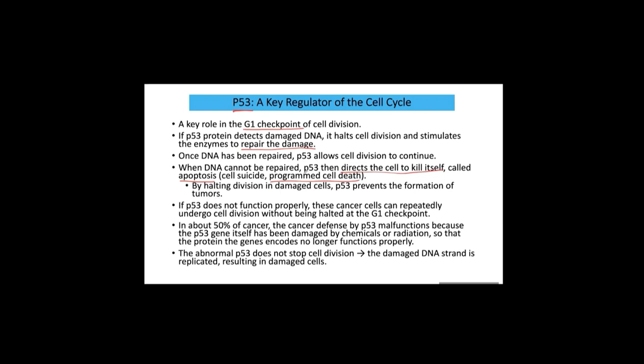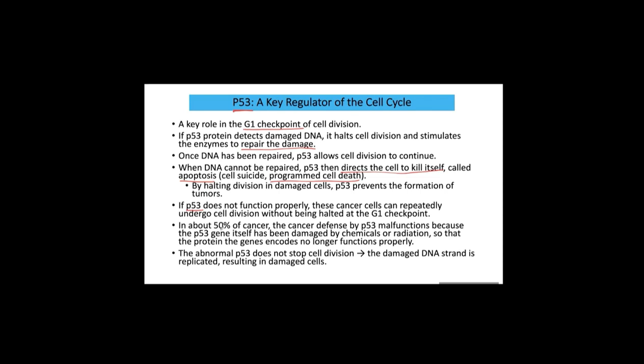But P53 is a protein also produced by the P53 gene in DNA. If the DNA of P53 is mutated, then the P53 protein does not function properly. Then the damaged cell easily passes through the G1 checkpoint. None of the proteins bother this damaged cell at the G1 checkpoint because P53 malfunctions and cannot function properly. If P53 is mutated, then there's a high probability of getting into the process of carcinogenesis.